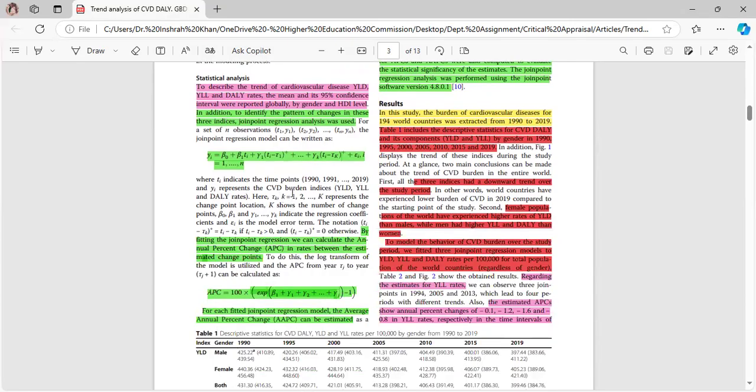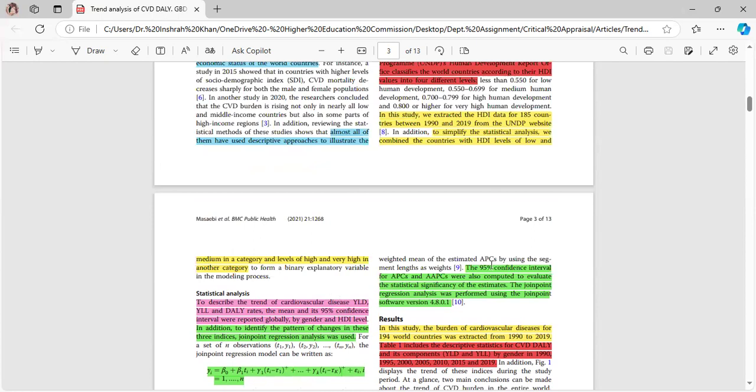Here is given details about different factors that have been used in this formula. By fitting the joinpoint regression, we can calculate the annual percentage changes (APCs) in rates between the estimated change points. To find APC, this is the formula. For each fitted joinpoint regression model, the average annual percentage change (AAPC) can be estimated. The 95% confidence intervals for APCs and AAPCs were also computed to evaluate the statistical significance of the estimates. The joinpoint regression analysis was performed using the Joinpoint software 4.8.0.1.